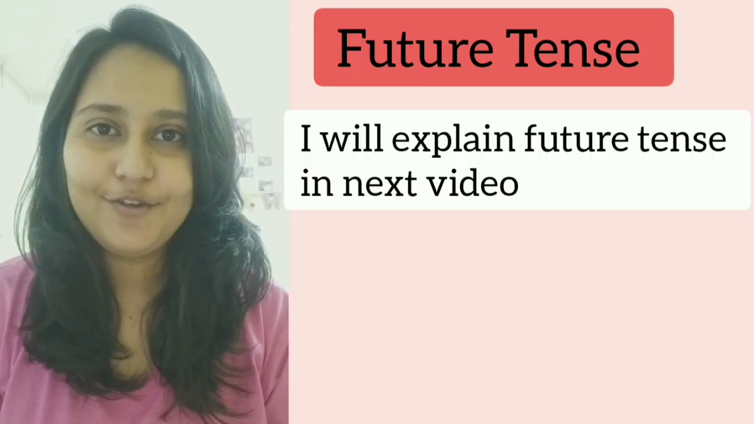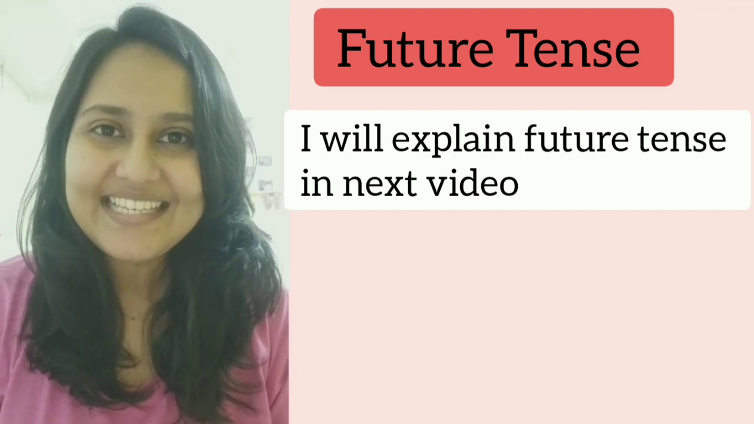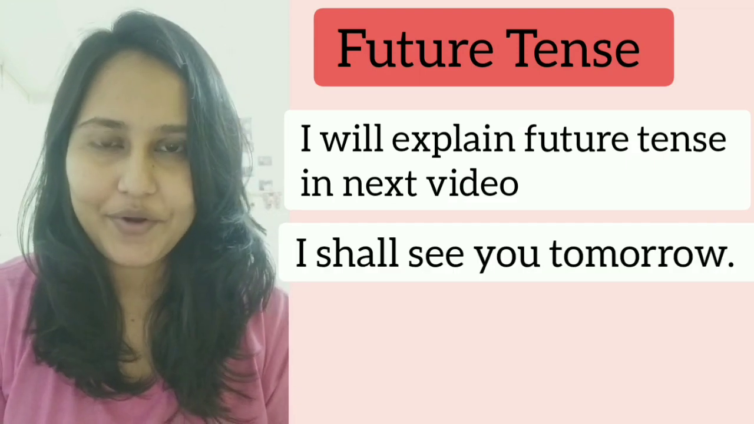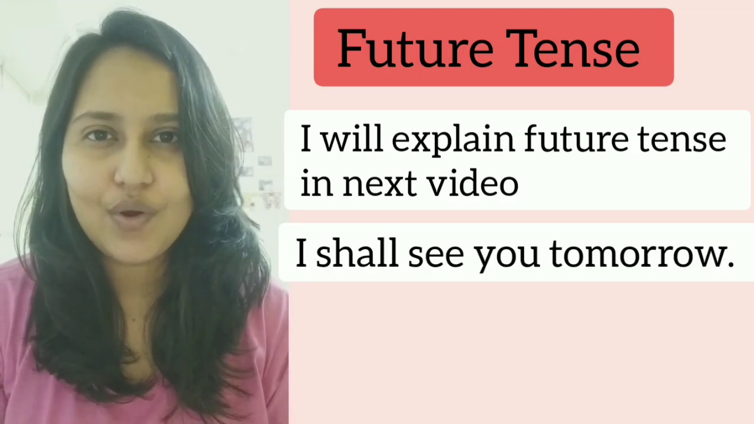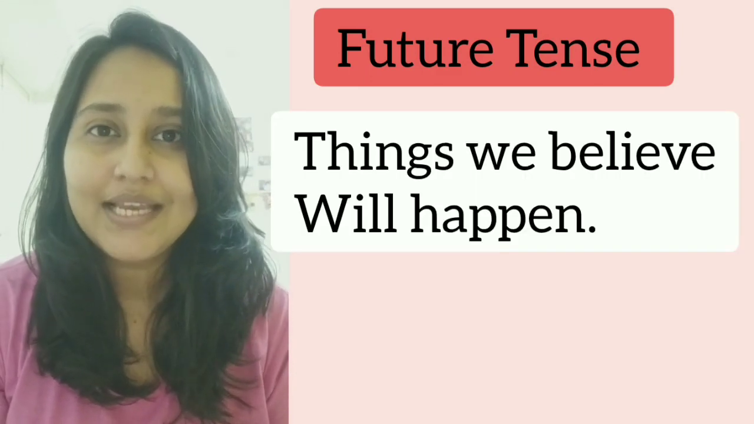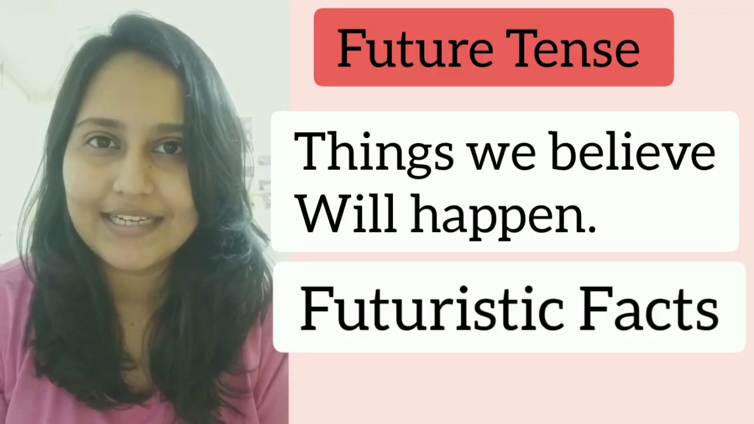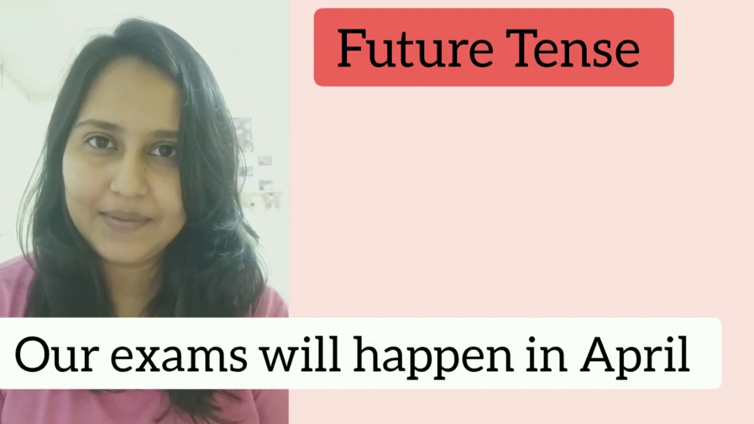I will explain future tense in my next video. I am joking. This is just an example of simple future tense. I shall see you tomorrow. Simple future tense. Simple future tense is used to talk about the things that we believe will happen in the coming time. Simple future tense is also used to state futuristic facts. For example, our exams will happen in April.